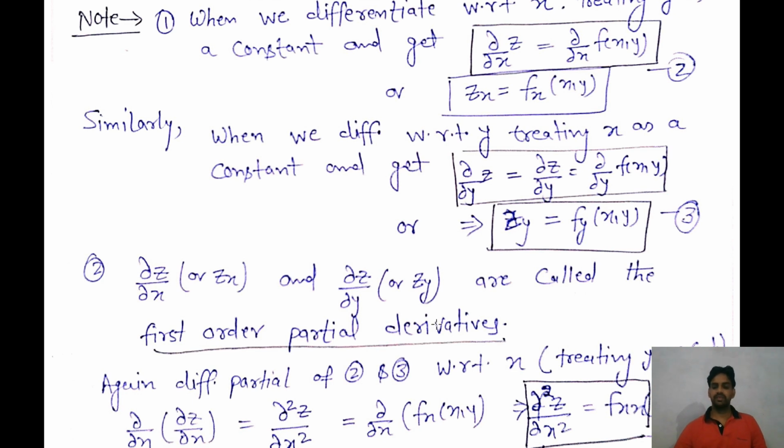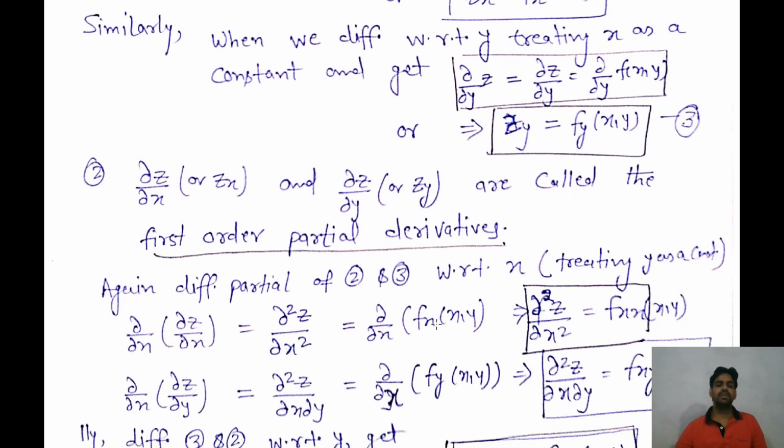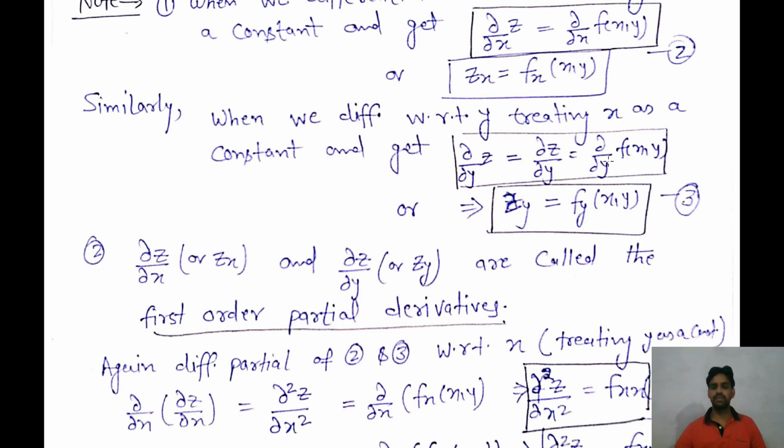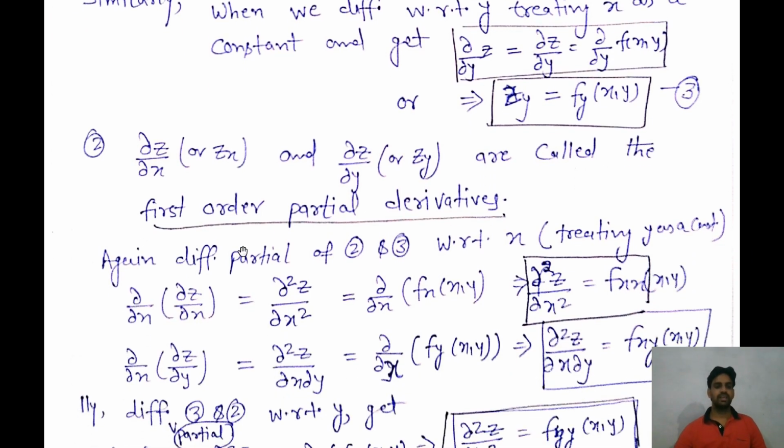Now we are finding the second order partial derivatives. Question: how will we find them? If you can see here, this is the second equation, and this is the del z over del x. Now I will differentiate the second and third equations, both, with respect to x and y separately. How will we differentiate? Again we differentiate the second and third partially with respect to x, and we will treat y as a constant.